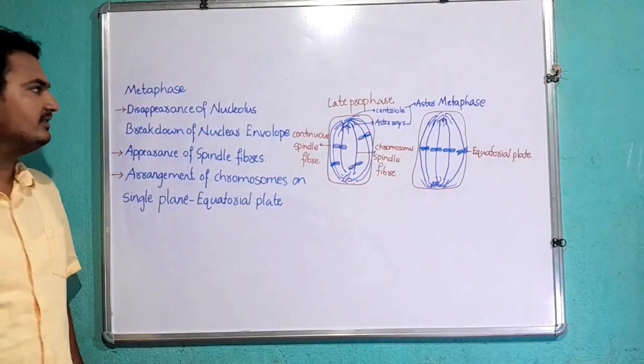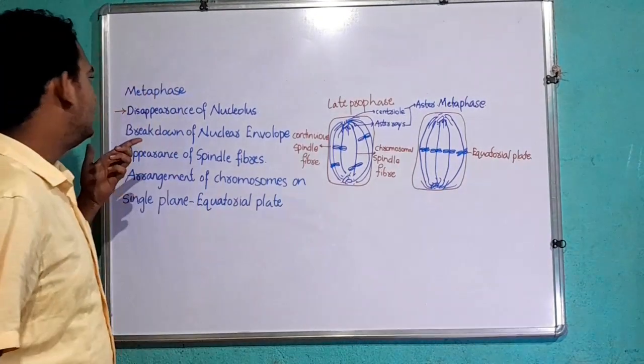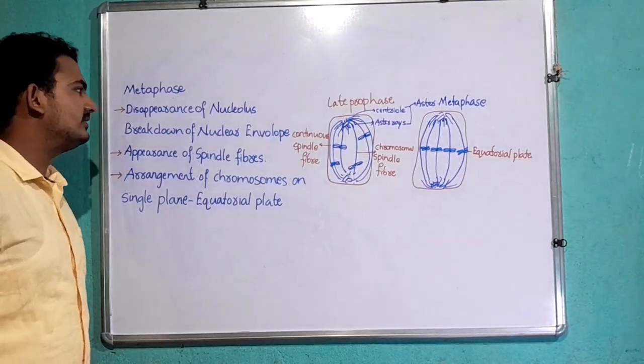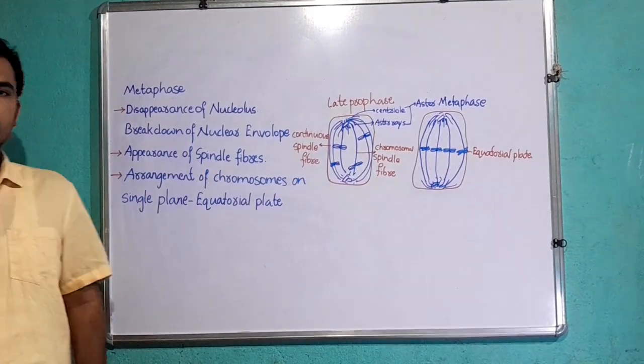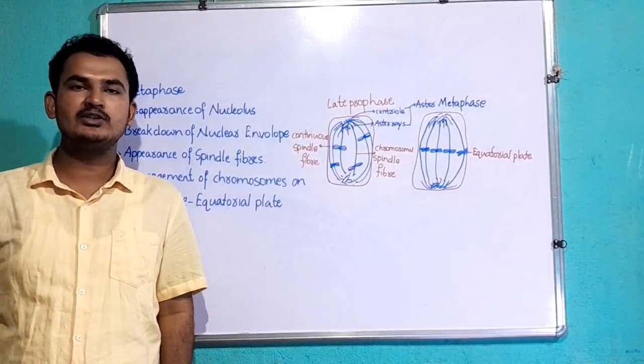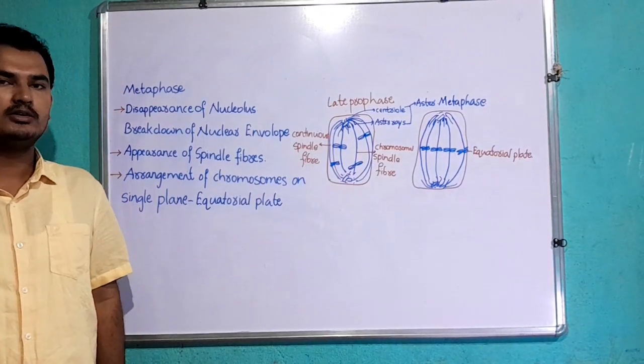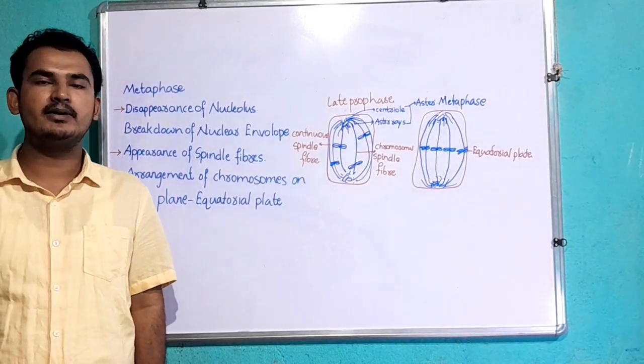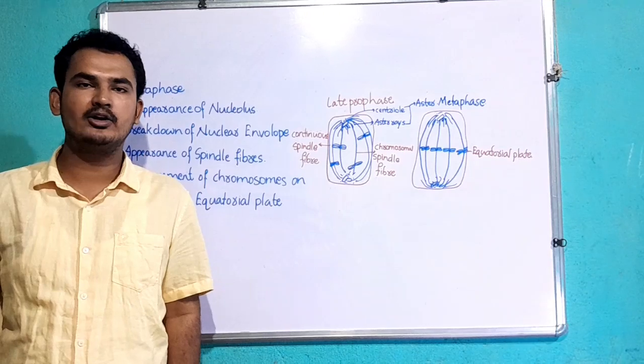During metaphase, disappearance of the nucleolus takes place and the nuclear envelope disintegrates, and the components of the nucleolus and components of the nuclear membrane get attached to the endoplasmic reticulum.